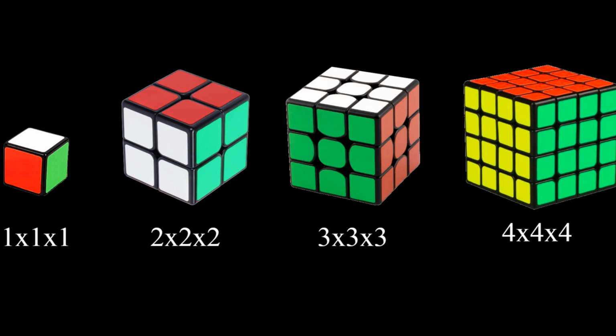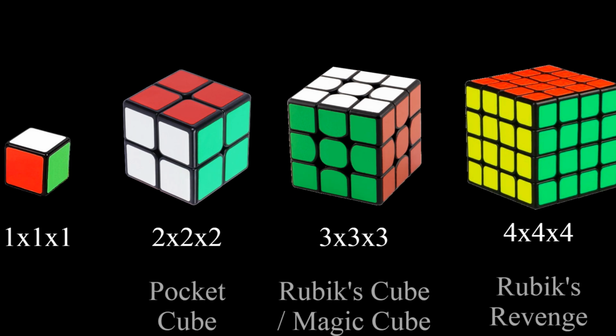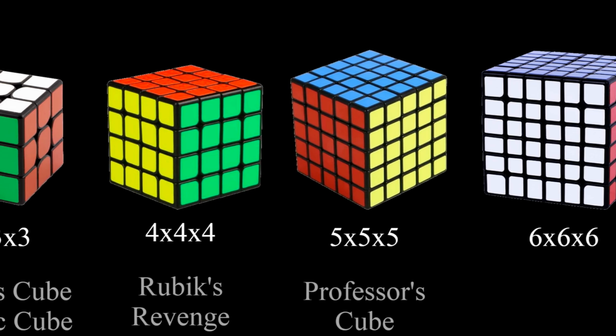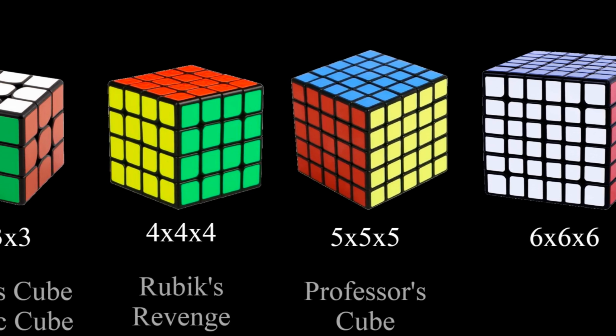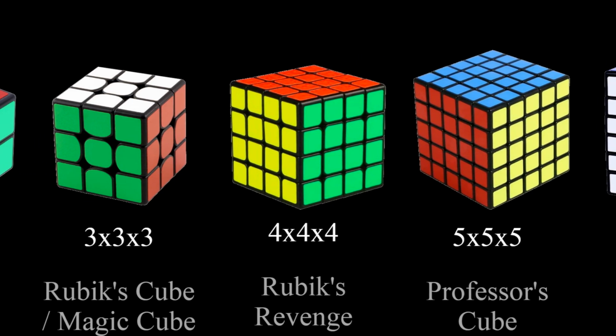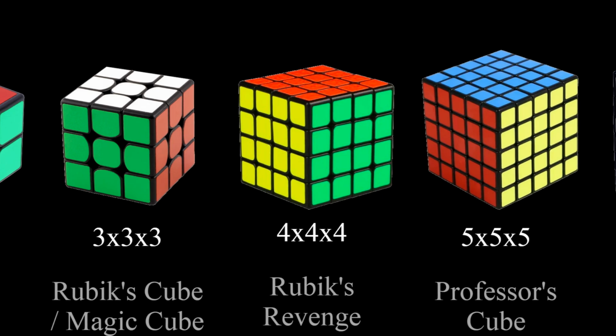Now that we've gone over all of those, let's take a look back at the standard cubes. These follow a very neat and consistent system, but it was not always this way. Back in the day, it was the Pocket Cube, Rubik's Cube / Magic Cube, Rubik's Revenge, and the Professor's Cube. Higher layered puzzles were not considered because they were thought to be impossible to produce. The current system that we have now is pretty good, but it sounds boring and can be a bit of a mouthful. 3x3, 4x4, 5x5, easy to say. 7x7, 11x11, 17x17, someone could get tired just by saying them.